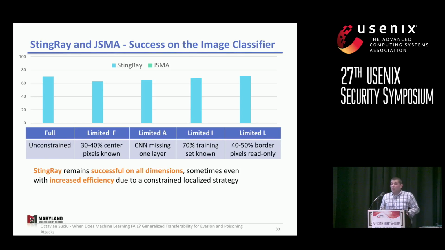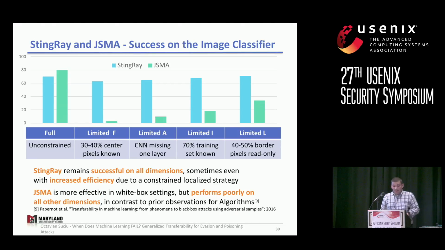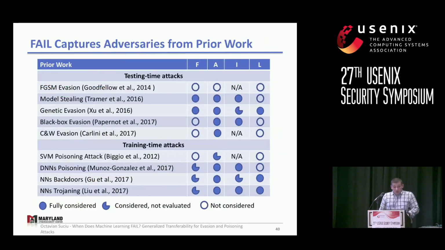Sometimes on the leverage dimension, the success rate even gets higher because the limited leverage results in a more constrained attacker that is actually able to more successfully localize their crafted strategy. And we see that although the GSMA attack is more effective in the white box case, it generally fails on all other dimensions. And this is pretty much in contrast to prior work that looks at the transferability on the A dimension. We have an interesting discussion on what the reason for it might be. But basically, we believe that there are some sort of implicit assumptions on the instances side of prior work that looks at the GSMA transferability.